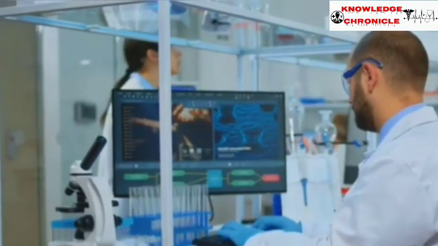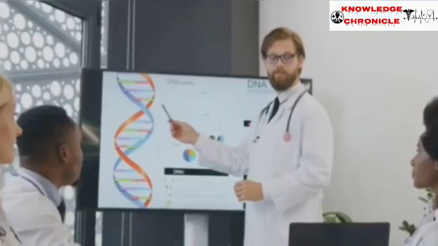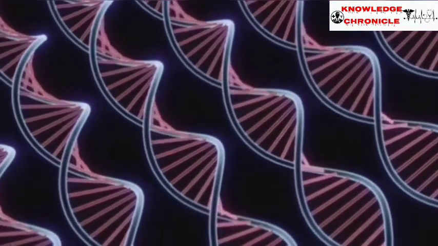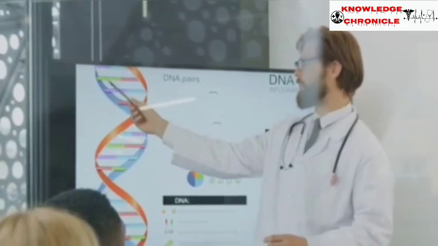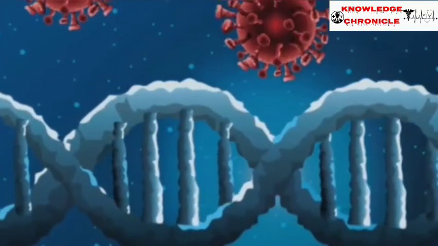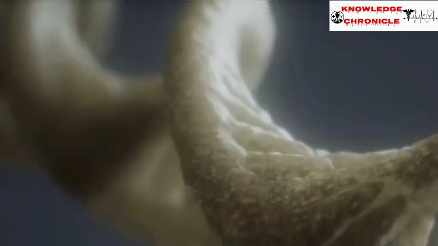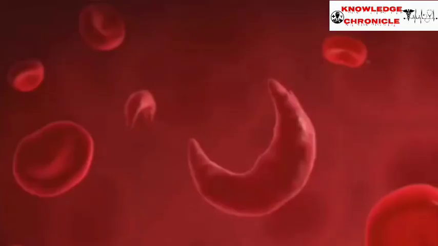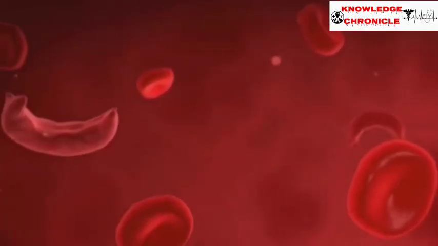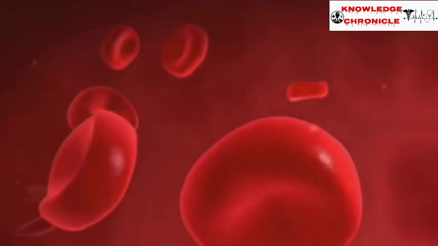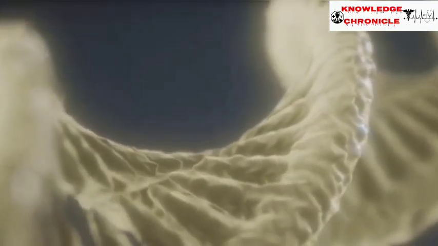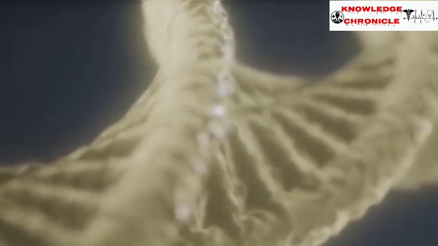But what if the message is distorted? Let's say the gene normally says RAM has red cap. Each word equals 1 codon. Insert a letter, and the sentence becomes scrambled. Now the whole meaning shifts. This is a frame shift mutation. Insert 3 letters, RAM has big red cap. Now the frame is maintained, just 1 new word added. Real-world example, in sickle cell anemia, a single base changes from GAG glutamate to GTG valine, changing the shape of hemoglobin and causing disease. A single letter typo in your DNA can have massive consequences.